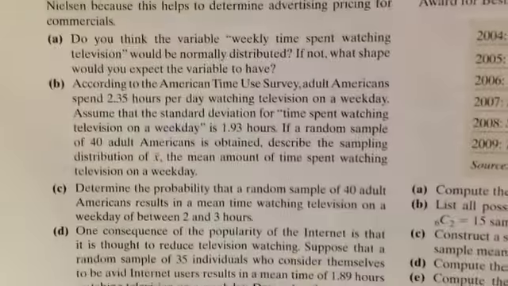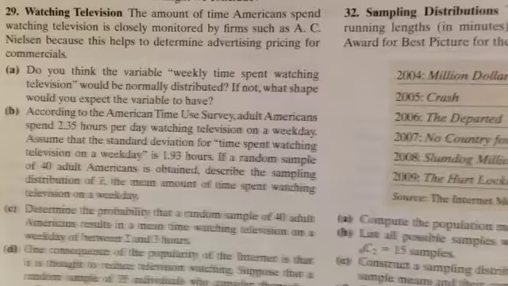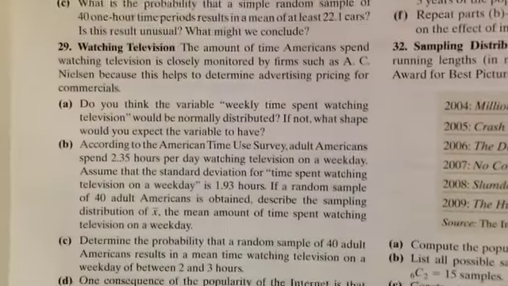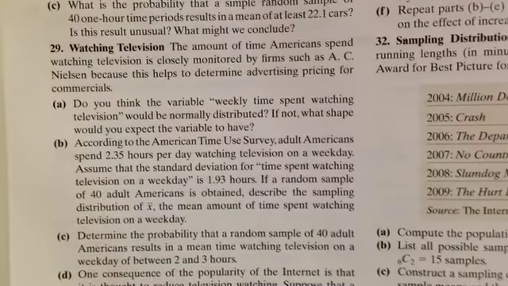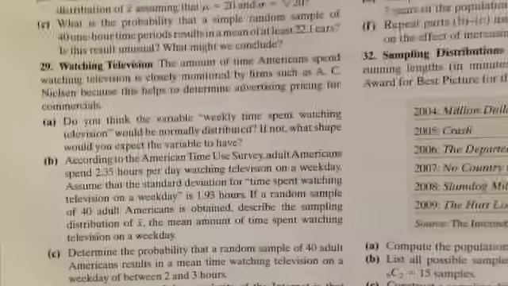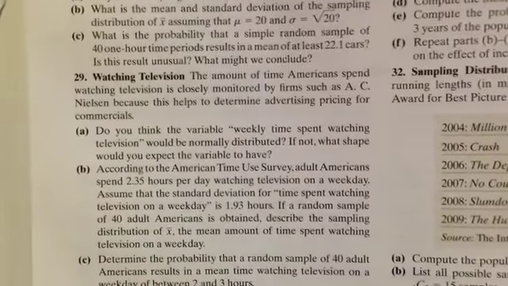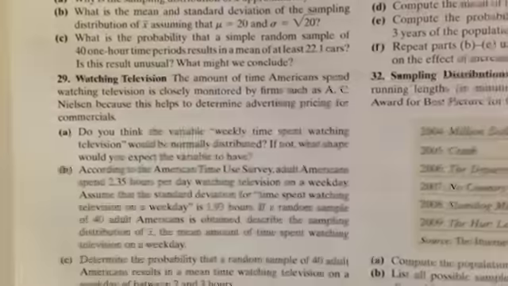So for part B, according to the American Time Use Survey, adult Americans spend 2.35 hours per day watching television on a weekday. Assume that the standard deviation for time spent watching television on a weekday is 1.93. If a random sample of 40 adult Americans is obtained, describe the sampling distribution of X bar, the mean amount of time spent watching television on a weekday. Okay, so how will we start this?